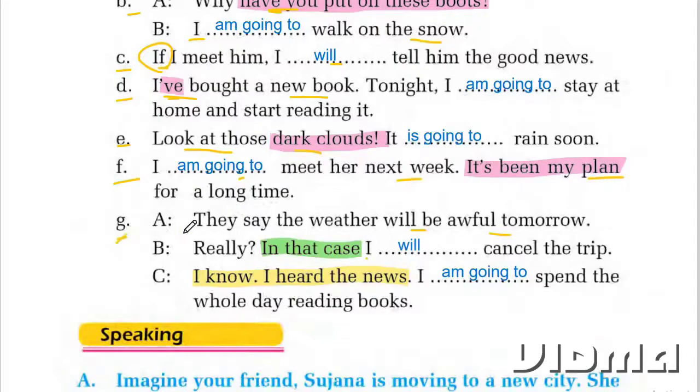Question G. A. They say the weather will be awful tomorrow. B says, really? In that case, I will cancel the trip. This is less certain. In that case, if the weather is awful tomorrow, then I will cancel the trip. If the weather is not awful, then I will not cancel the trip. So there is a condition. That's why this is less certain. Hence, we will use will.